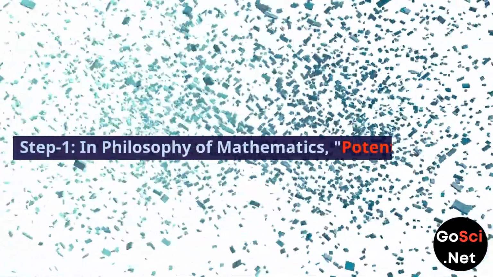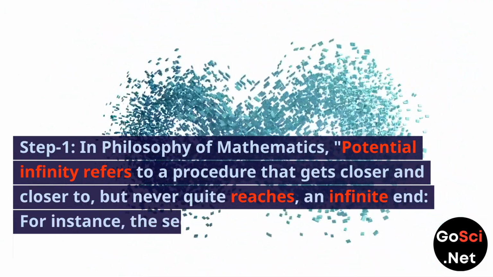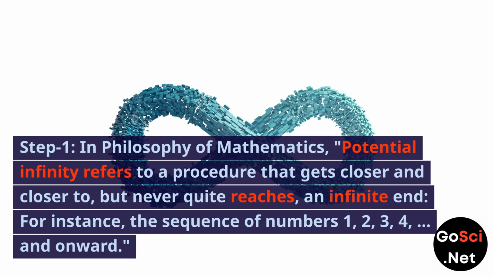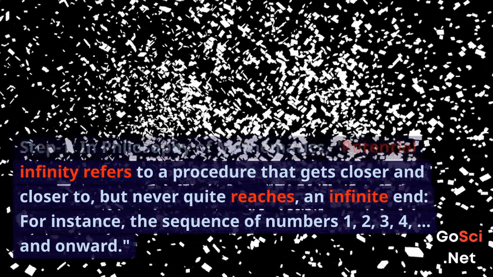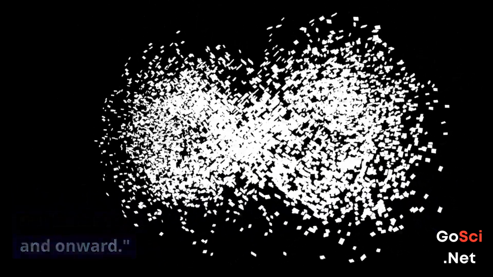Step 1. In philosophy of mathematics, potential infinity refers to a procedure that gets closer and closer to, but never quite reaches, an infinite end. For instance, the sequence of numbers 1, 2, 3, 4, and onward.